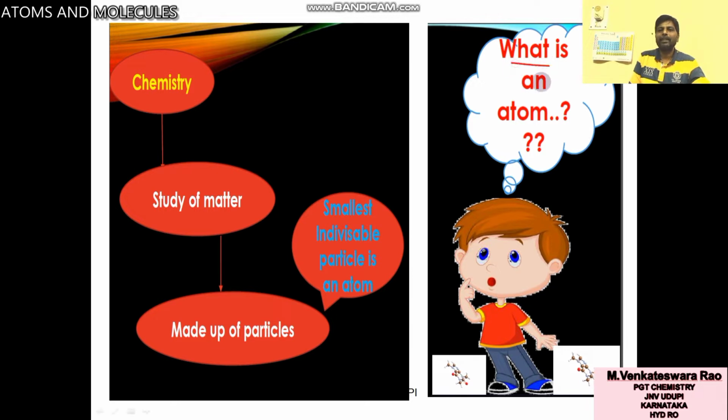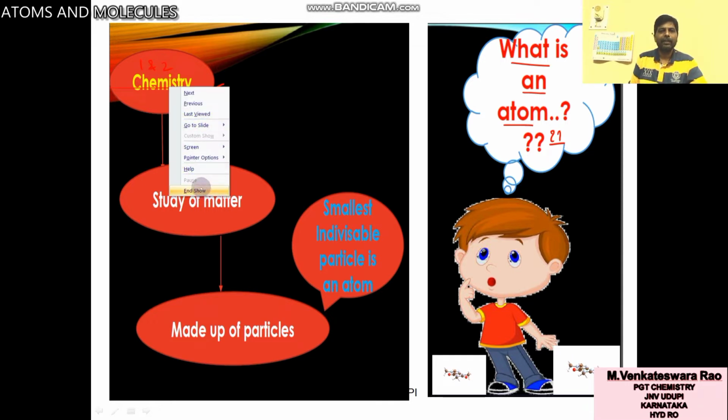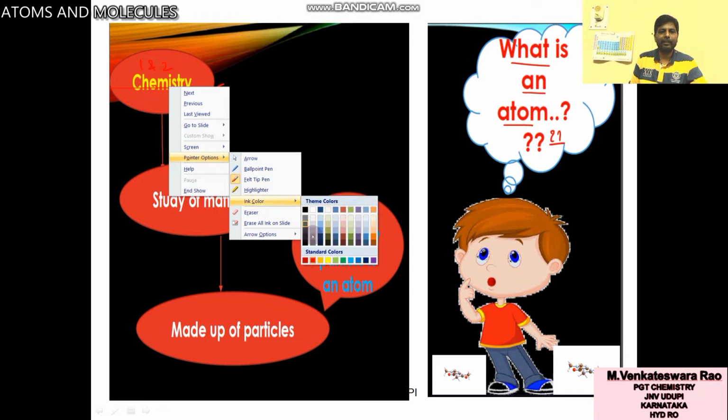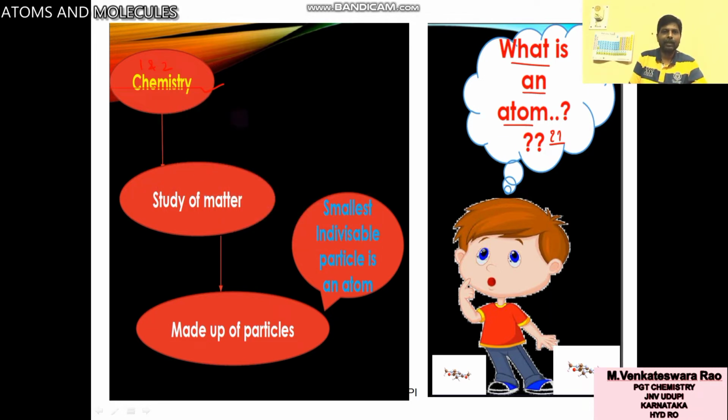So what is an atom? First of all we will see what is an atom. You know already in chemistry, in chapters 1 and 2, the first and second chapters, you studied about states of matter.